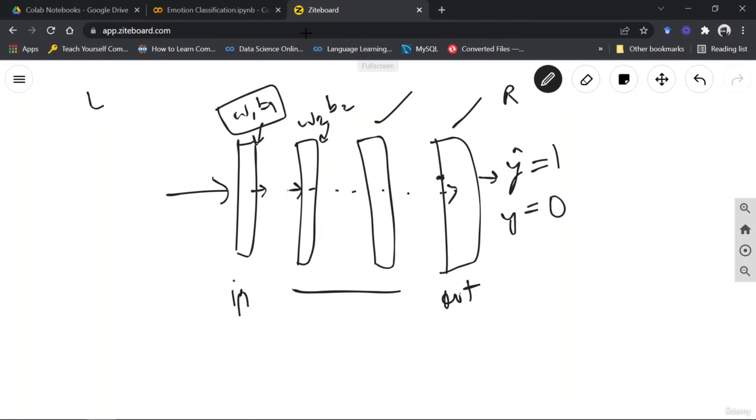So the model understands that, oh, I have predicted wrong, right? So we move backwards, which is also known as back propagation. We jump to the hidden layer, then the input layer, and each time we jump, we update the bias and the weights.